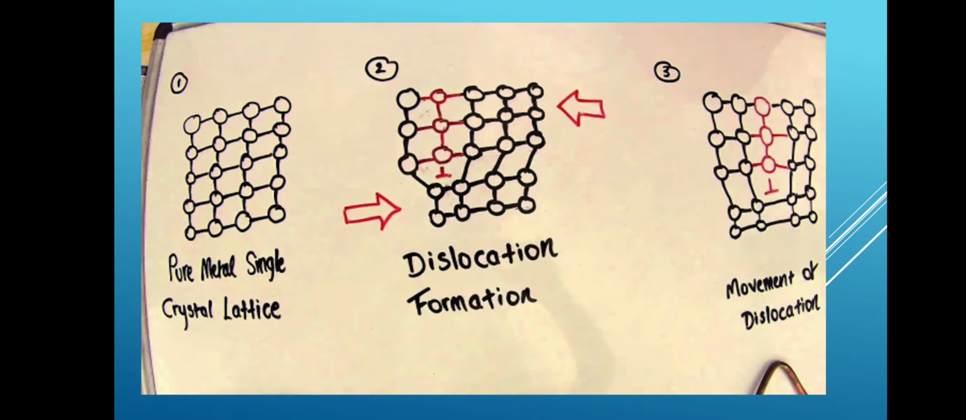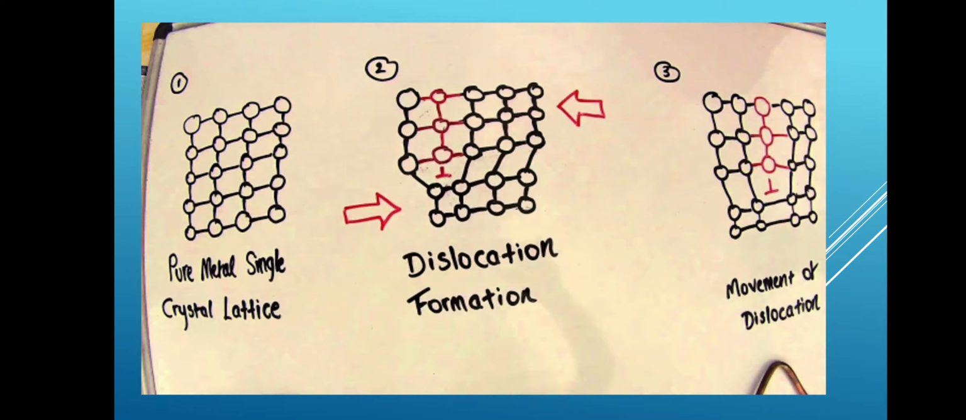Now this is a figure which gives a very clear picture of the 3 figures I have shown. You see the first figure, the second figure and the third figure. Let us compare these 3. The first is the pure metal, a single crystal lattice. You can see all the lattices are arranged in a perfect order, and the distance between them is constant.